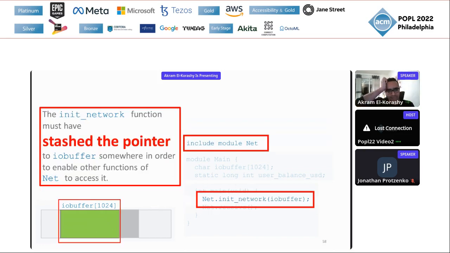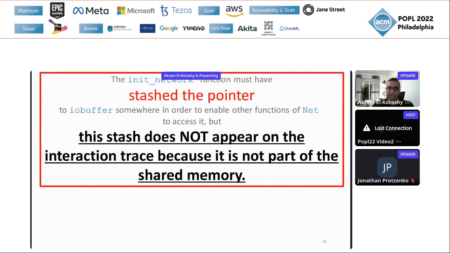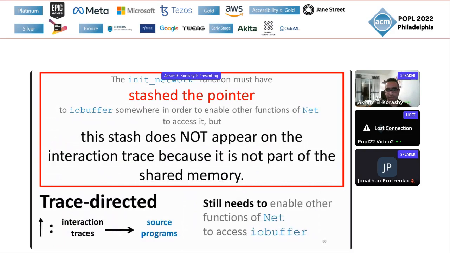Well, it must have meant that the init network function must have stashed the pointer to the IO buffer somewhere in memory in order to enable the other functions of the networking module to access the IO buffer. And it's this stashing behavior that is really the origin of the difficulty of the translation when we have the traces. And the reason is that this stash doesn't really appear on the interaction trace because it is not part of the shared memory.